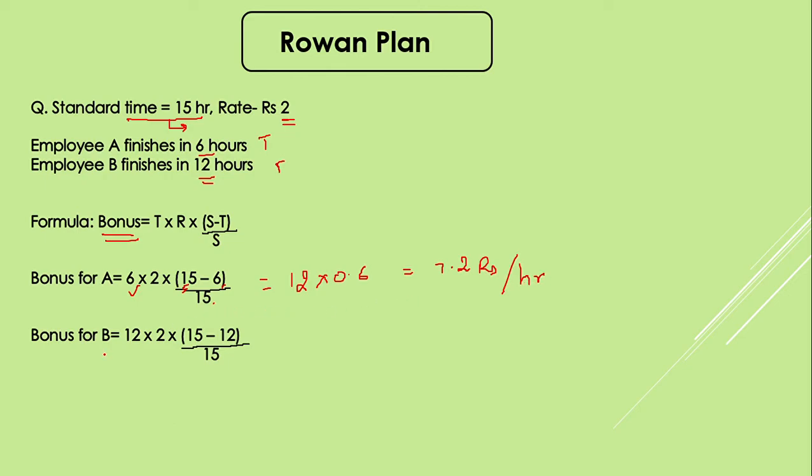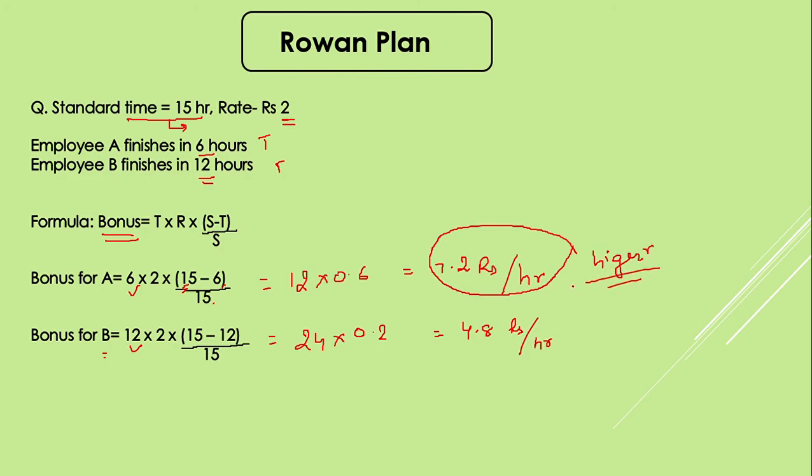For employee B, the bonus will be counted with T as 12, so we have considered 12. So 12 into 2 is 24, and after calculating this, we get 0.2, which comes to 4.8 rupees per hour. So here we can see that the bonus for employee A will be higher than for employee B, and accordingly he will get a higher salary, or the incentive will be counted on a higher part for him.